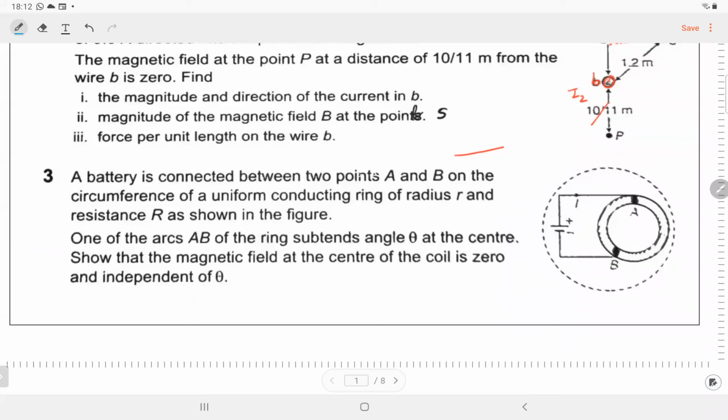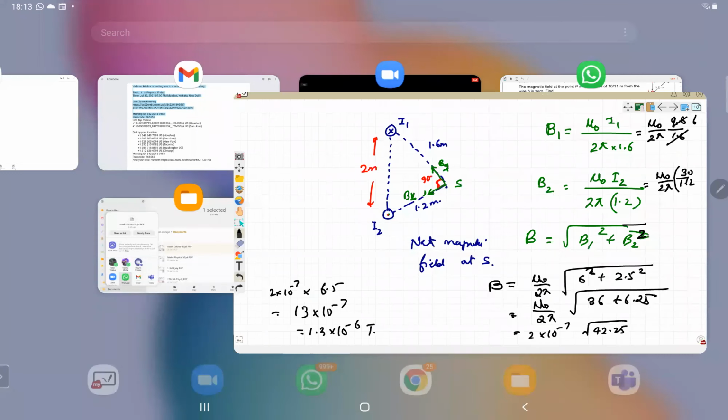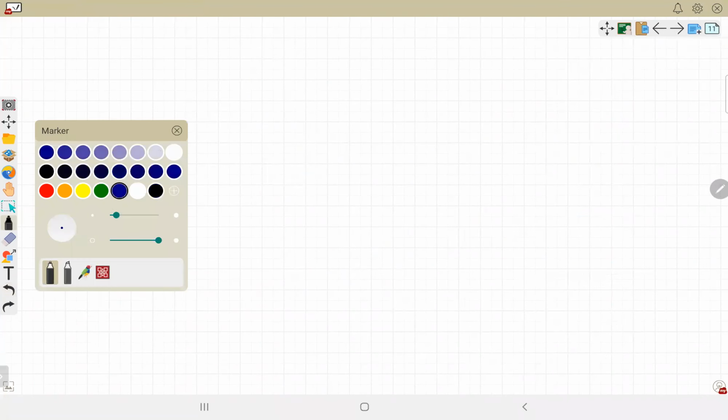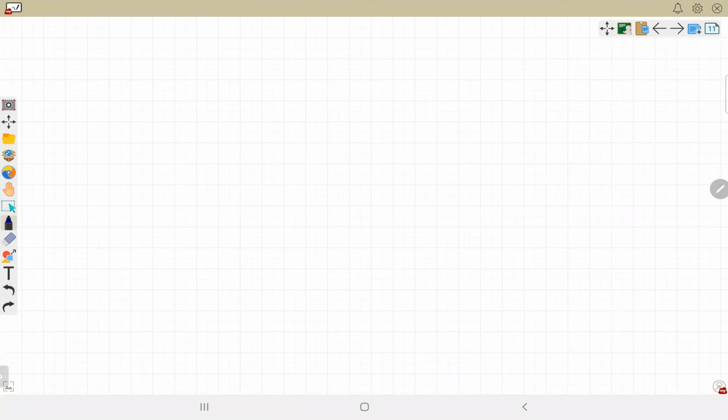No, sir. Yes or no? No, sir. Magnetic field at the center. Okay, no, let's do it, but as far as I remember, we have done this. Okay, no problem. When current is distributed from outside,